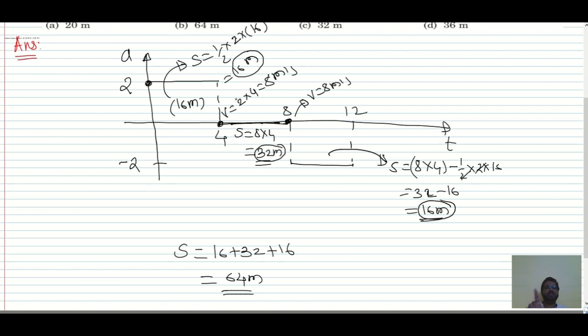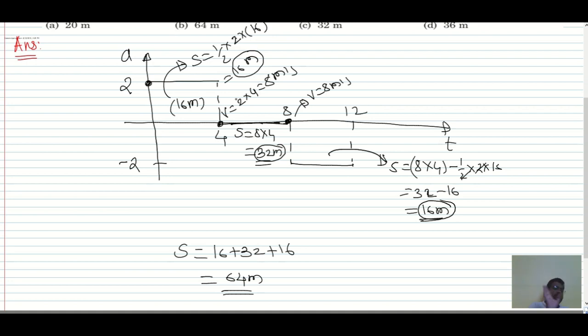So v is equal to a into t. From that we found the final velocity. That final velocity is the initial velocity from 4 to 8. But that velocity is constant, right? So we have s is equal to v into t. V is 8, t is 4. So 8 into 4, 32 meter during those 4 seconds.